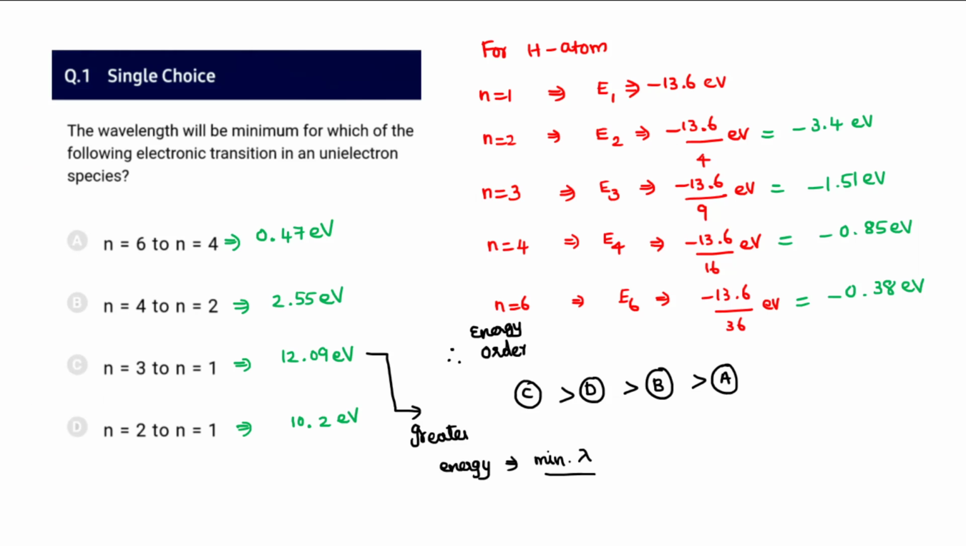So we'll go to the very first question. The very first question says, for which of the various electronic transitions will the wavelength be minimum? Various electronic transitions in a uni-electronic species are given. Since it is a uni-electron species, let me take a hydrogen atom, a one-electron species. So they have given some numbers.